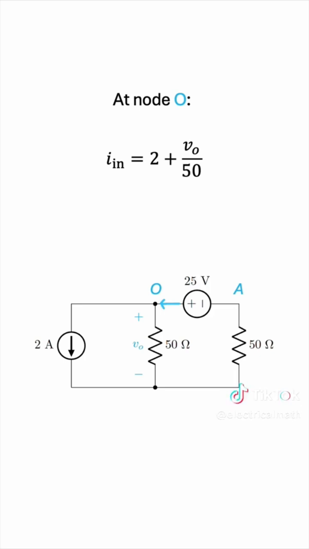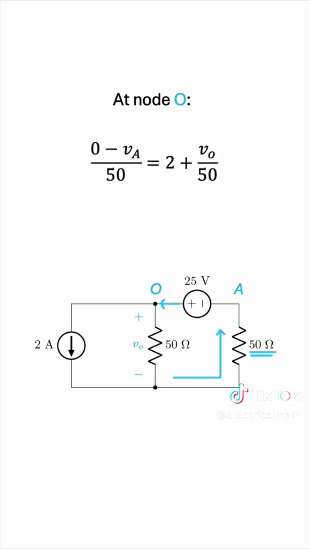It comes down to realizing that this is the same current flowing throughout this loop. In other words, it is this current that flows through this 50 ohm resistor over here. So what is this current? It starts at the zero referential node, or what we call the reference node or ground, and it ends at node A. So the voltage across the 50 ohm resistor is 0 minus VA. And to find the current, we divide by the resistance, giving us (0 minus VA) over 50. So that's it. This is the current entering the node, and we have the 2 currents leaving the node.